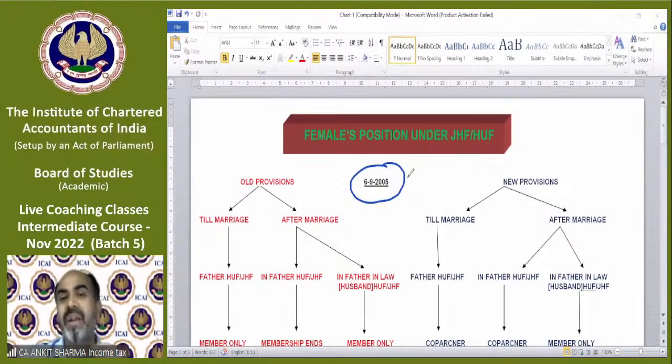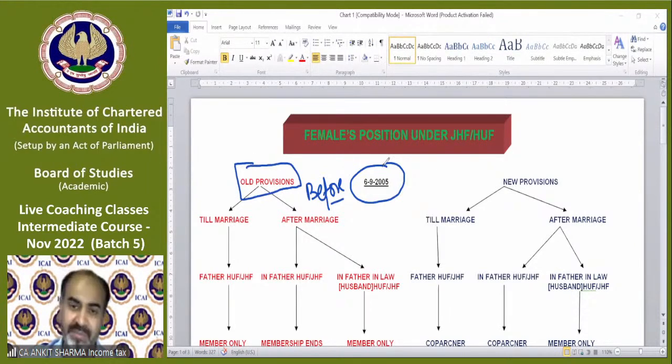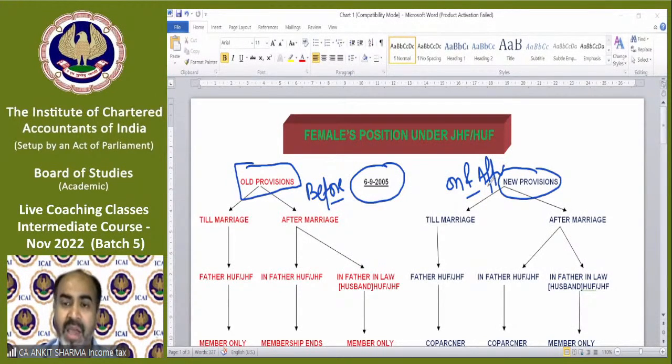There is an amendment in the Hindu Succession Act from this date onwards. So before 6 September 2005, certain provisions are applicable for females under joint Hindu family or Hindu undivided family. And on and after 6 September 2005, a new provision has been applicable for Hindu undivided family and joint Hindu family in respect of females.